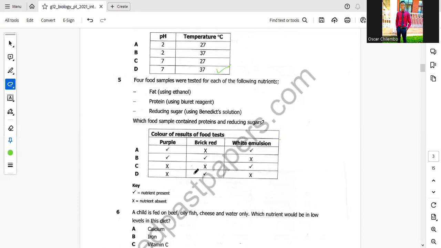For protein, it should give you the purple color when you use biuret reagent. For reducing sugar, it should give you brick red when you are testing using Benedict solution. So our answer here is B.